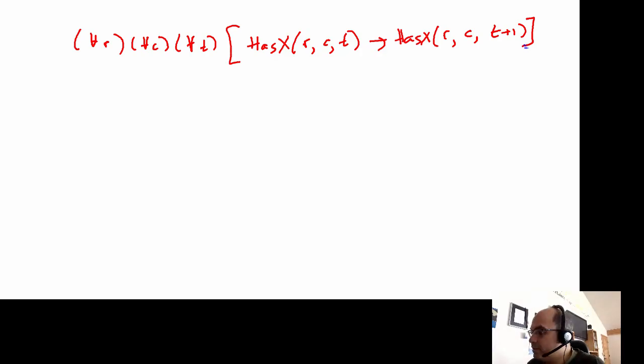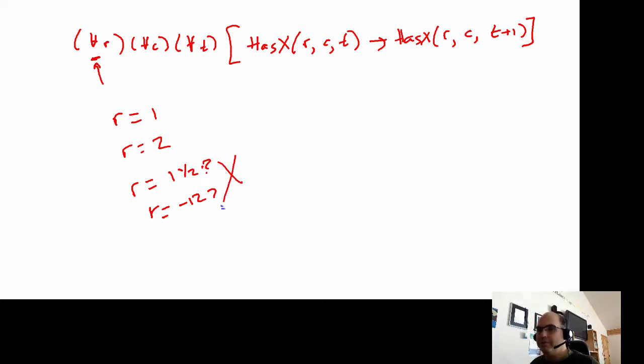Okay, so I want to go back to this property, which sounds so tempting. Now, the point that I want to make is about the for all quantifiers. So this is for all rows. What does that mean? Can row, for example, be equal to 1? Yes, we're talking about the first row. Can it be equal to 2? Yes, we're talking about the second row. Can it be equal to 1.5? No, there is no 1.5 row, okay? Can it be equal to minus 12? No, it can't be equal to minus 12.